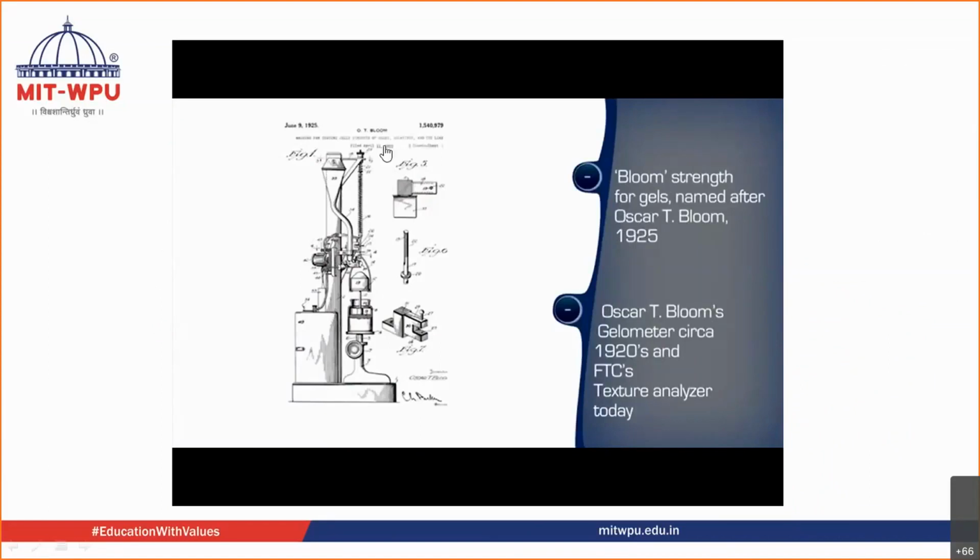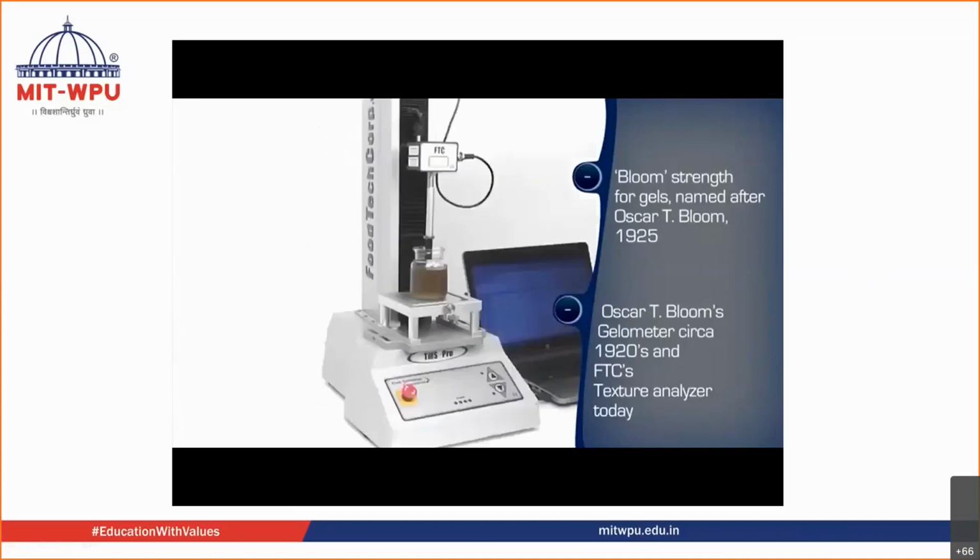And this is the apparatus. This apparatus was used by him initially. This kind of apparatus was used by him. Now this apparatus has been replaced by the texture analyzer, which we are going to see further in the video. So this was the apparatus used by Oscar T. Bloom in 1925 in order to find out the Bloom strength. This is known as the gelometer.